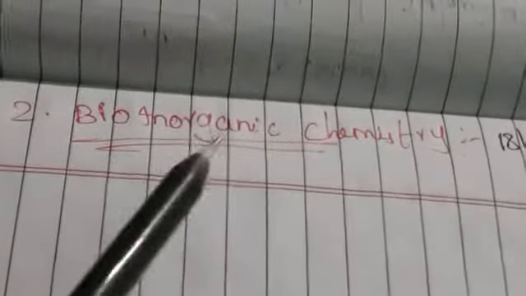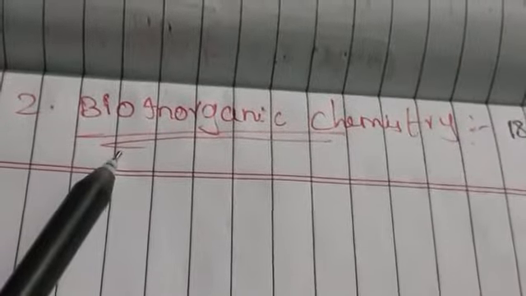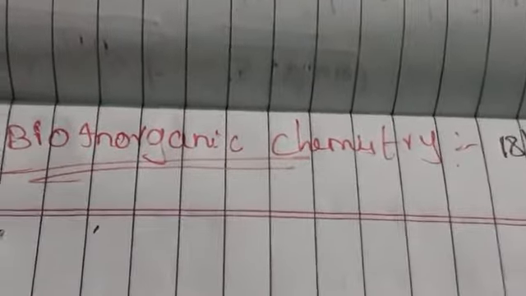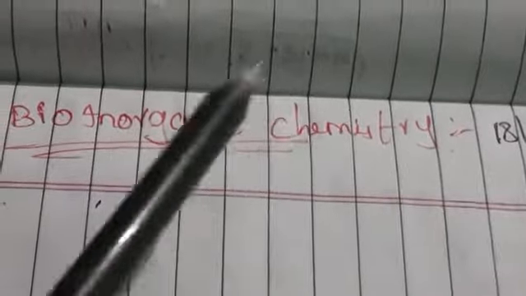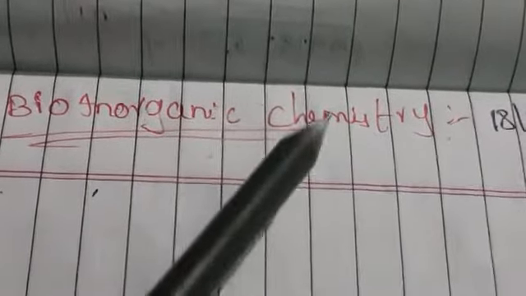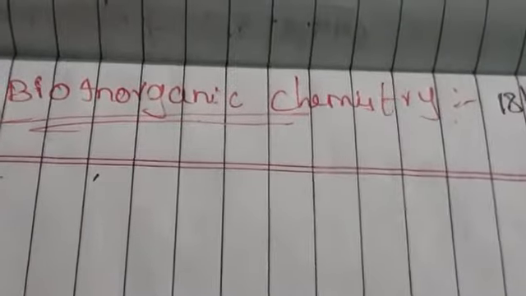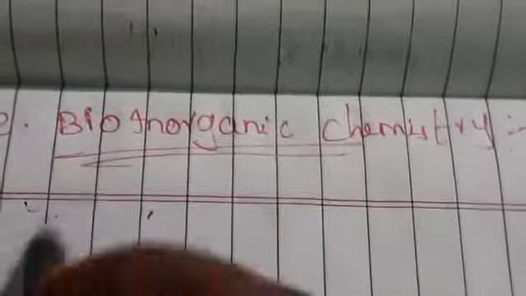Good morning students. In the first unit we are having the second lesson, that is bio-inorganic chemistry. Bio means what? Living organisms. Inorganic means some metals. So in chemistry, how the metals are going to interact with living organisms like animals, plants and also human beings. So by this we can say bio-inorganic chemistry is nothing but what here?